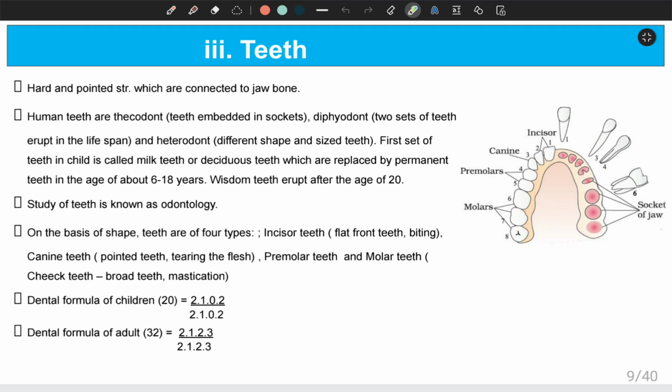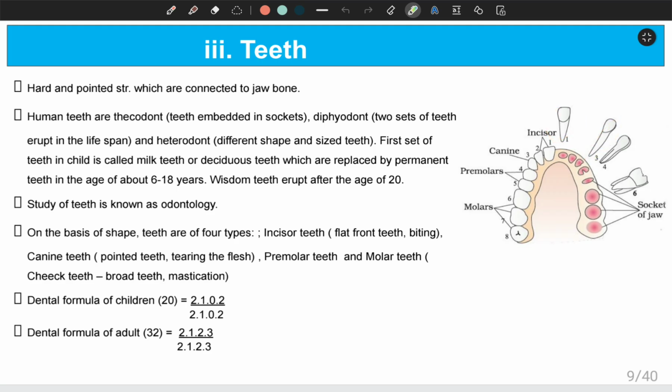So as we told before, human teeth have three properties: thecodont, diphyodont, and heterodont. Heterodont means our teeth are of different shapes and sizes. According to that, we humans have four different types of teeth. The first is incisor teeth, which lie in the front area of the jaw, and are for biting purposes. And we have canine teeth.